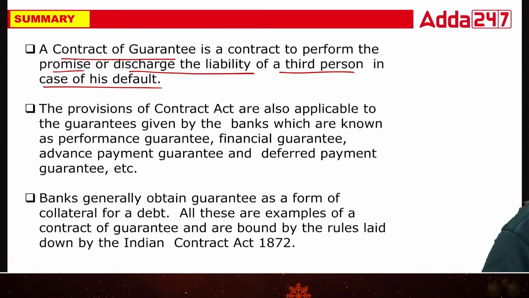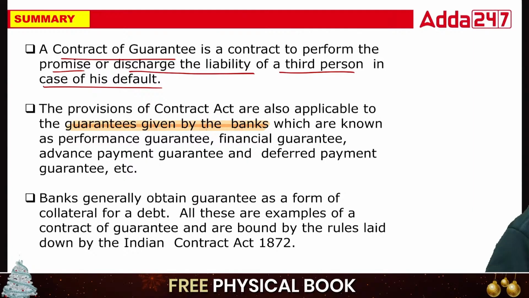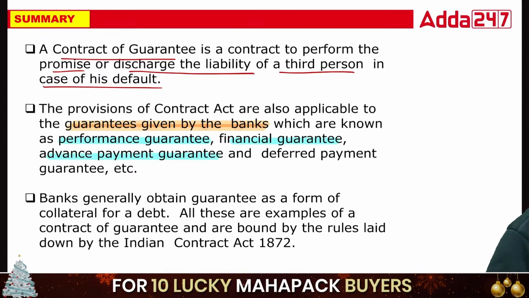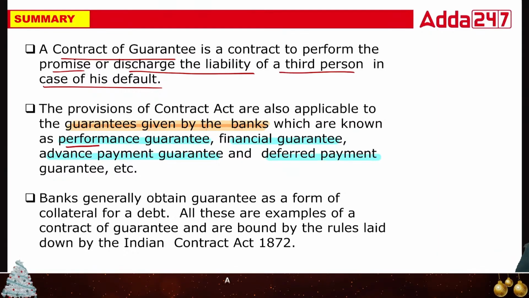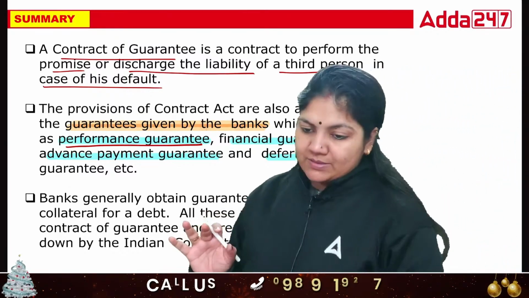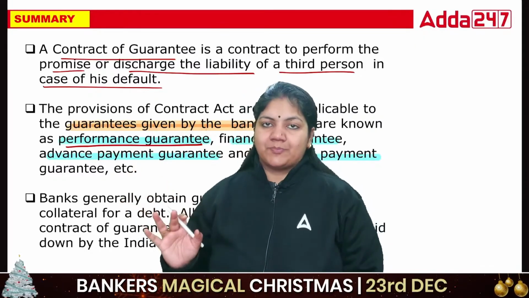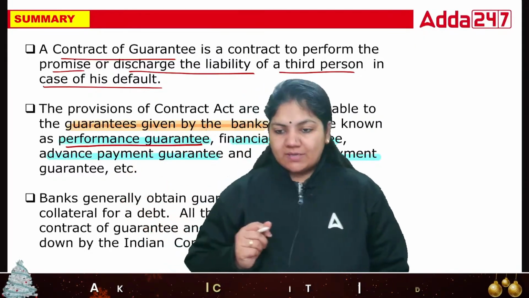It means the bank also gives guarantees. The types of bank guarantees are: performance guarantee, financial guarantee, advance payment guarantee, deferred payment guarantee. In a performance bank guarantee, suppose person X has to perform some act. If he is not able to perform, the bank will help. This is called a performance bank guarantee.